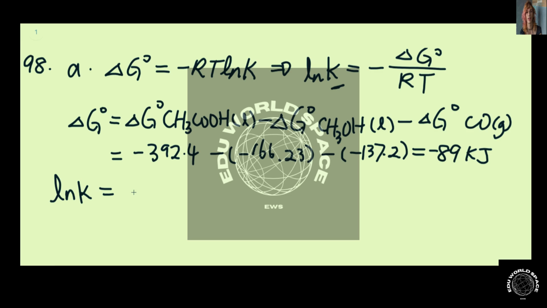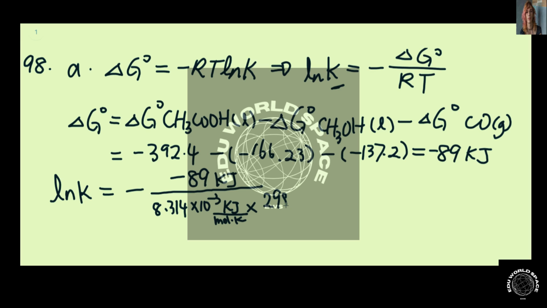So ln K is equal to negative 89 kilojoules divided by 8.314 times 10 to the minus 3 kilojoules per mole per Kelvin, multiplied by the temperature, which is 298 Kelvin, and this will give you a number of 35.922. So if we solve for K, this will be equal to 4 times 10 to the 15. So that's the part for question A.